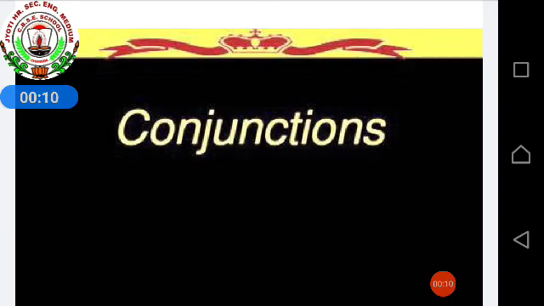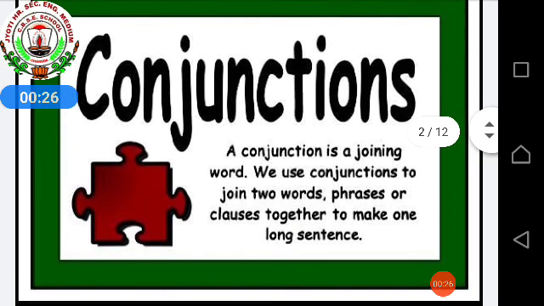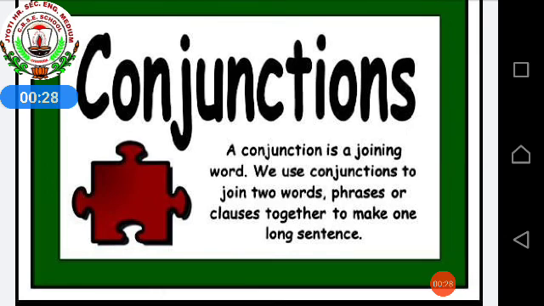Today, we are going to start a new chapter from your English grammar book, that is, chapter 12 Conjunctions. All of you open your book, page number 79. First of all, we'll see the meaning of conjunctions. What are conjunctions? A conjunction is a joining word. We use conjunctions to join two words, phrases, or clauses together to make one long sentence.